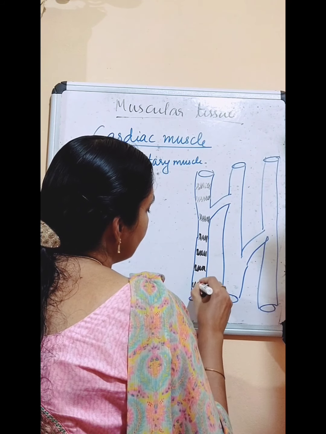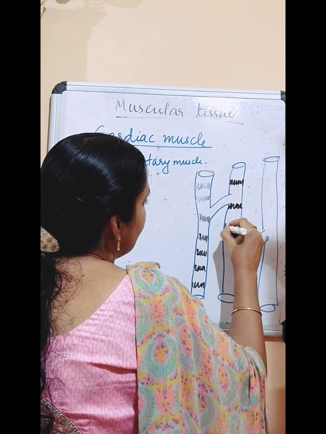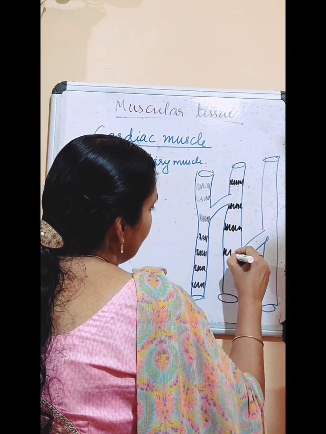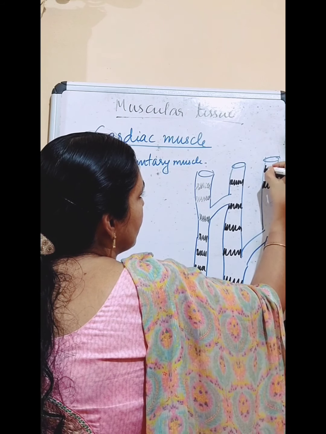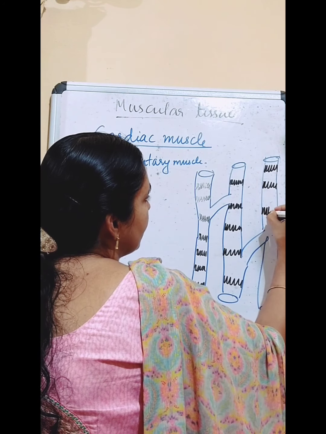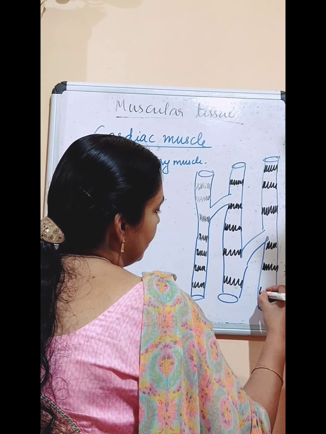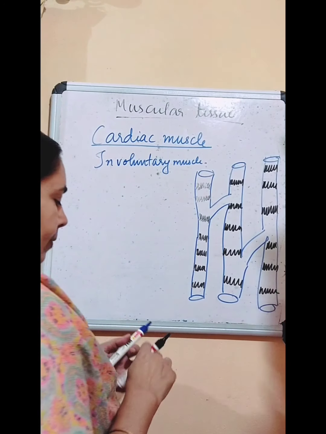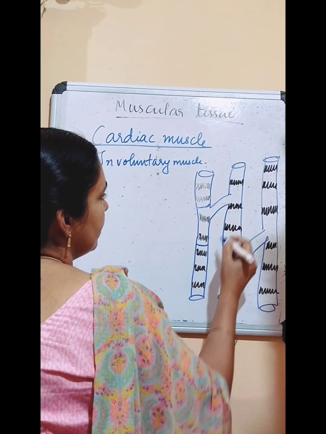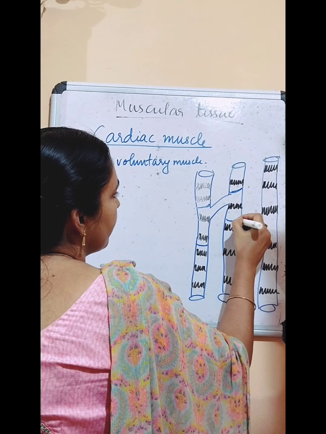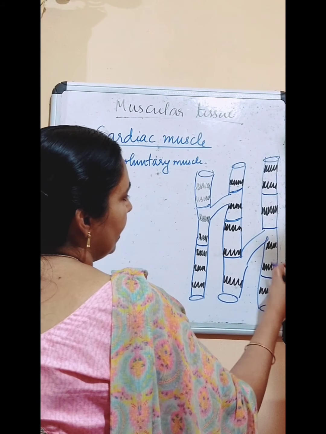So what we can call this? This muscle is striated muscle or unstriated muscle? This muscle is striated muscle. So skeletal muscle is striated and this cardiac muscle is also striated muscle. So we can see light and dark bands are present in this cardiac muscle. So this is one cell, second cell, third cell. So the cells are divided like this.